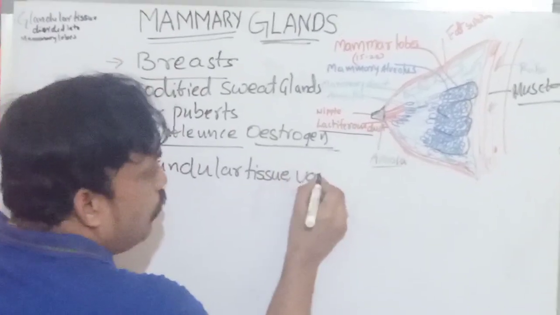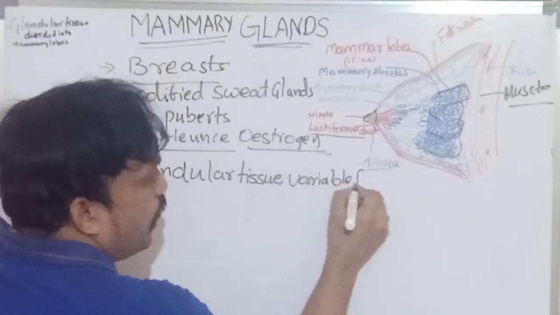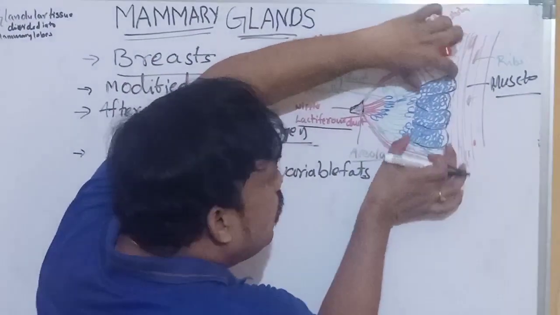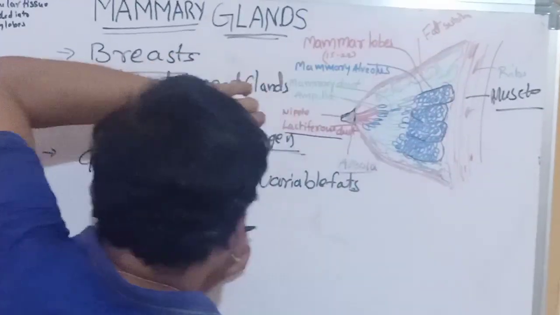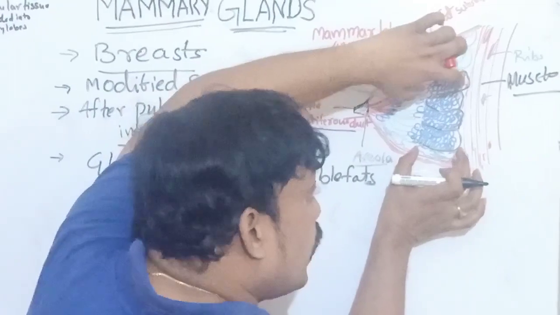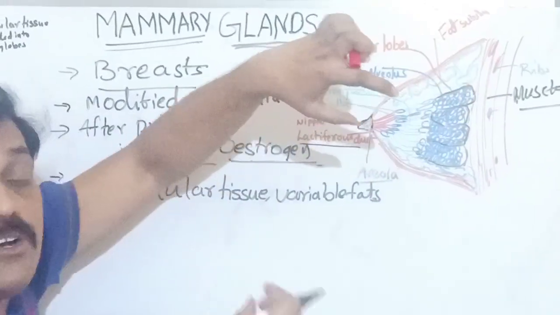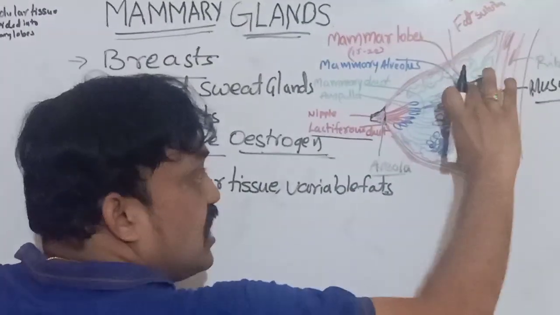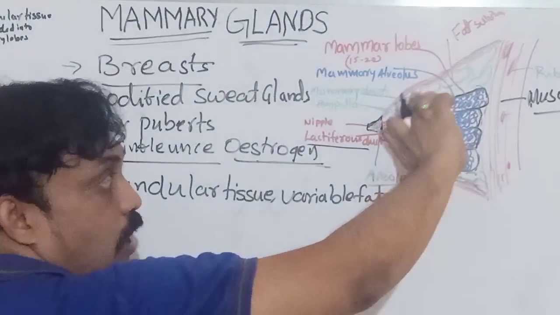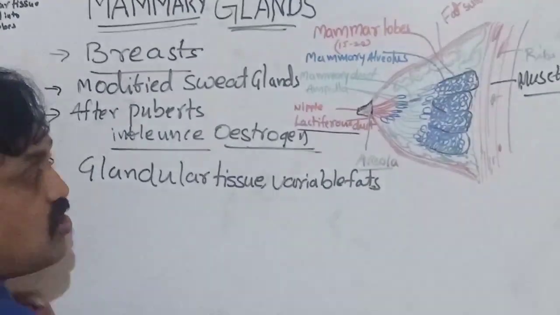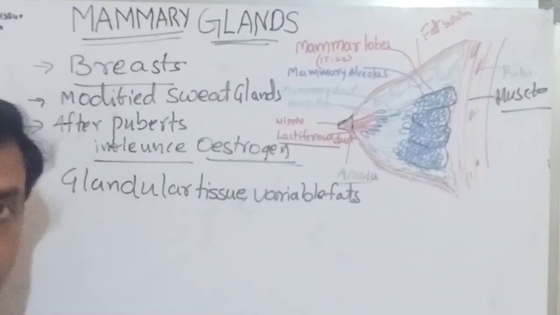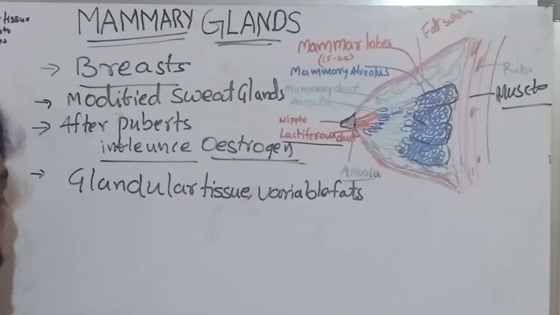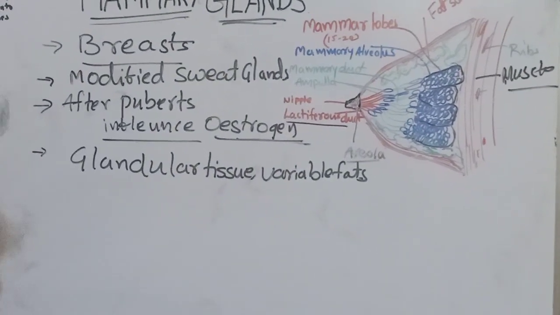And variable fats. Whatever I have drawn in green color is the fat region. The blue color region is especially glandular tissue, the cells which are useful for secretion of milk. The glandular tissue is located in this region, and around the breast the fat tissue accumulates.